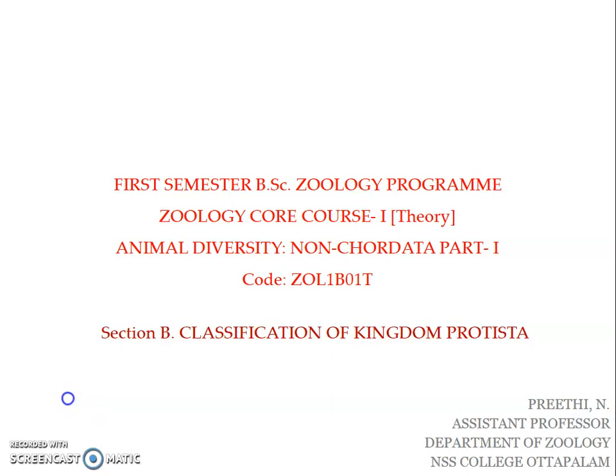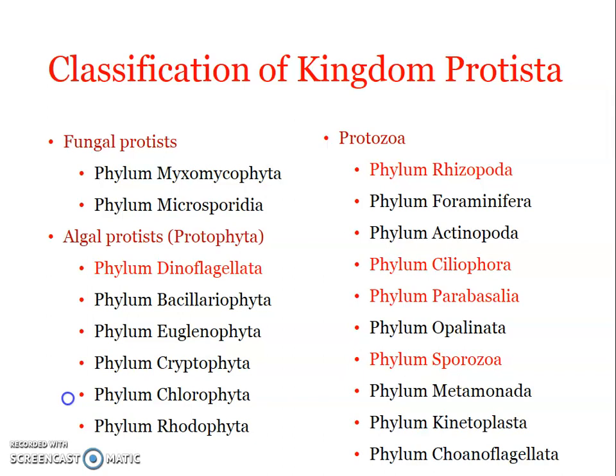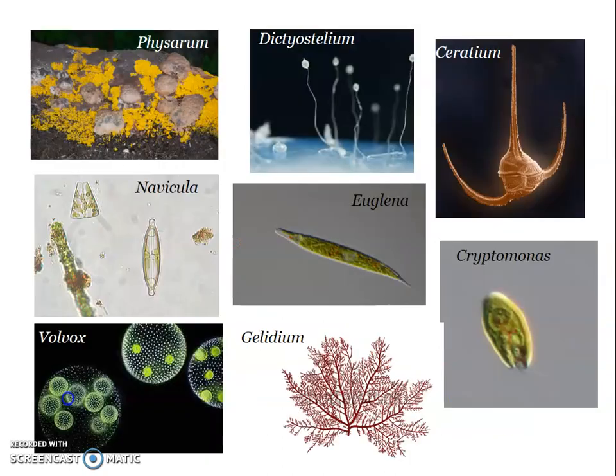Welcome back to the session on classification of kingdom Protista. In the previous presentation, we looked into the first two groups under kingdom Protista, that is the fungal protists and algal protists. We saw that the fungal protists are divided into two, the phylum Myxomycota and phylum Microspora.